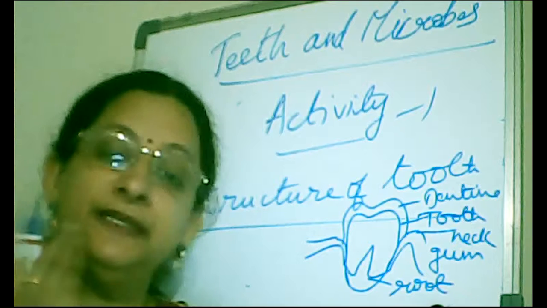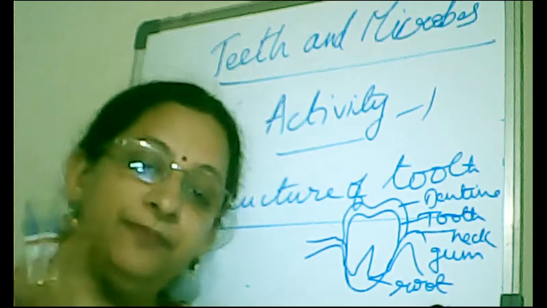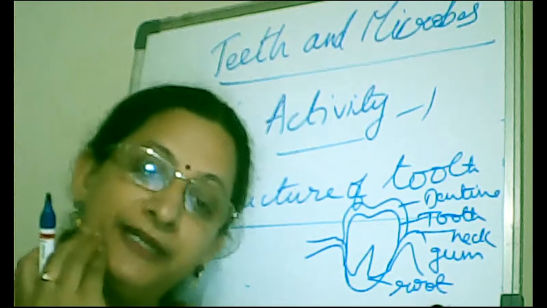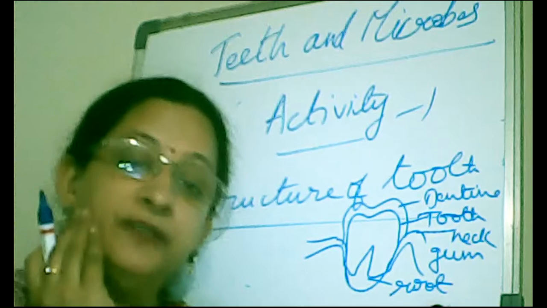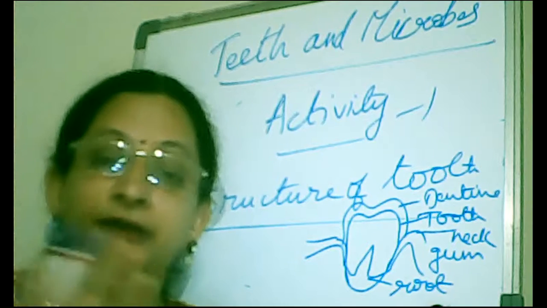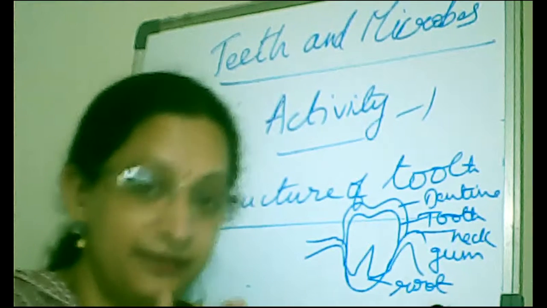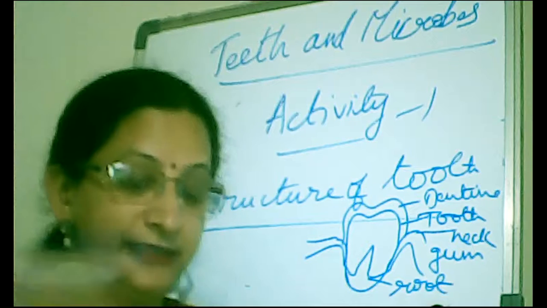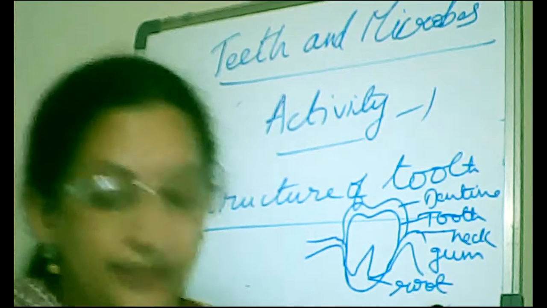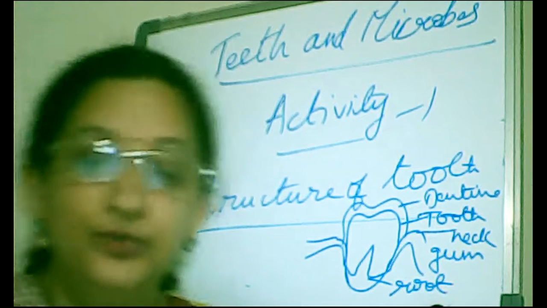That is how you can sense the pain when you have some pain in the tooth. So every tooth is connected with the nerve, which will cause some kind of sensitivity, which will cause some kind of pain when it is diseased. Okay. So what are the basic parts of the tooth?